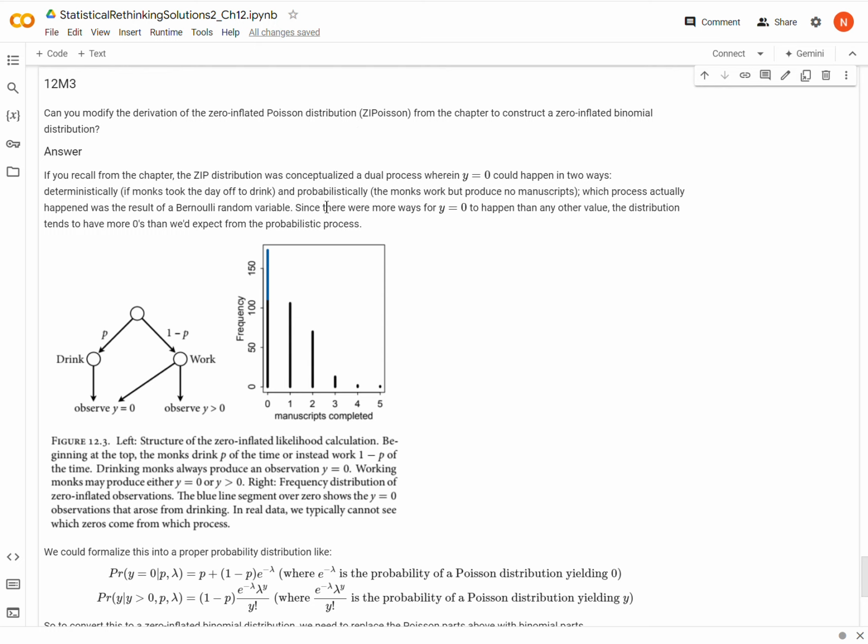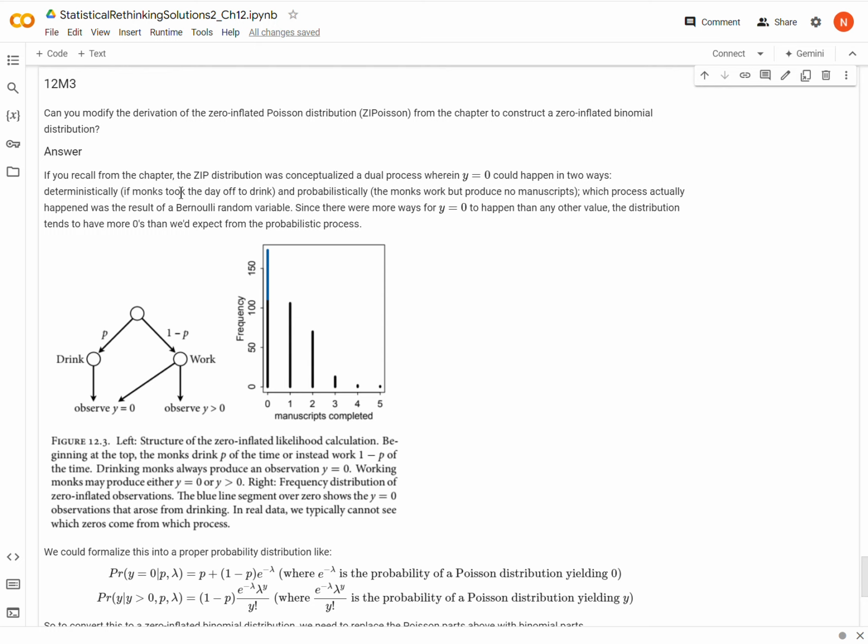In the chapter, this was conceptualized as follows. We have a count variable, and in the book, it's the number of manuscripts a school of monks produces each day. In a given day, they might produce 0, 1, 2, 3, 4, and so on.